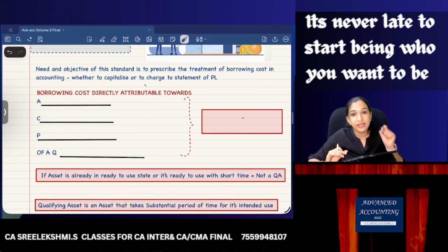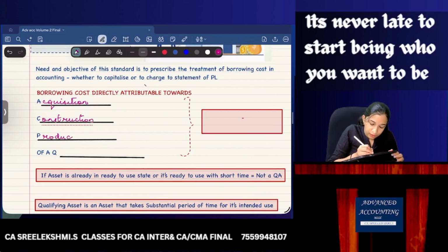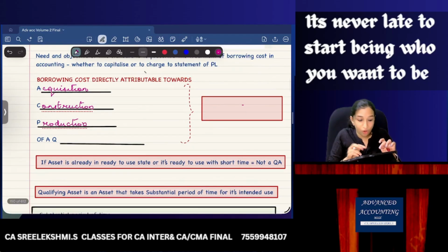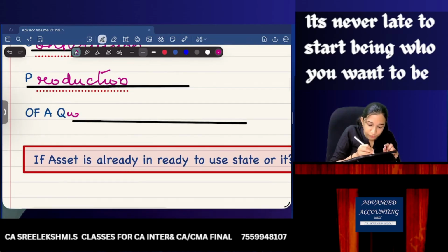Borrowing cost directly attributable towards ACP, acquisition, construction and production of an asset, again this is a new term for you, of a qualifying asset.